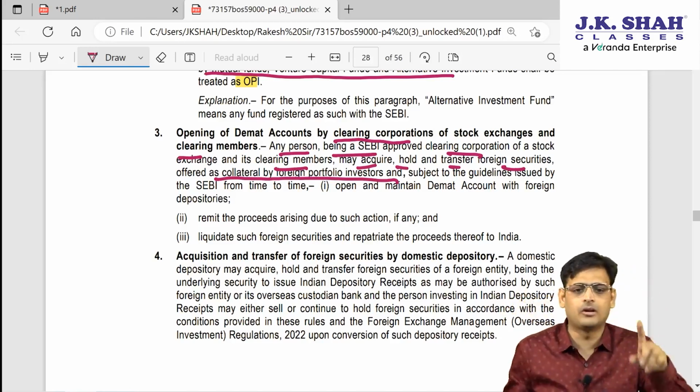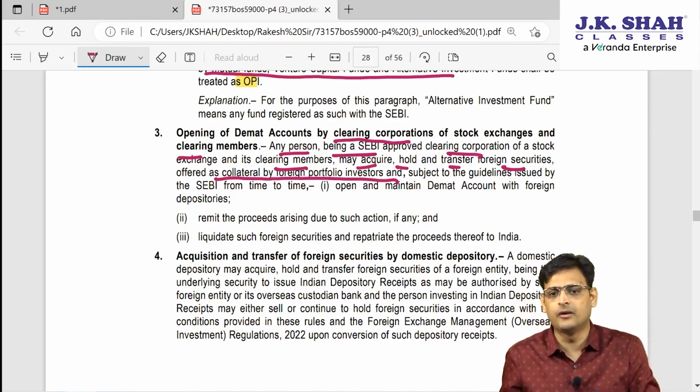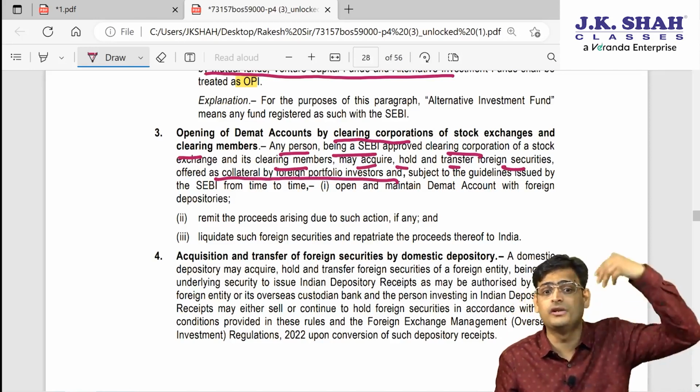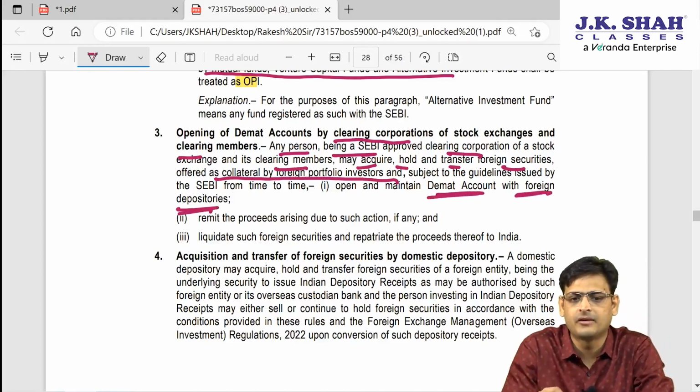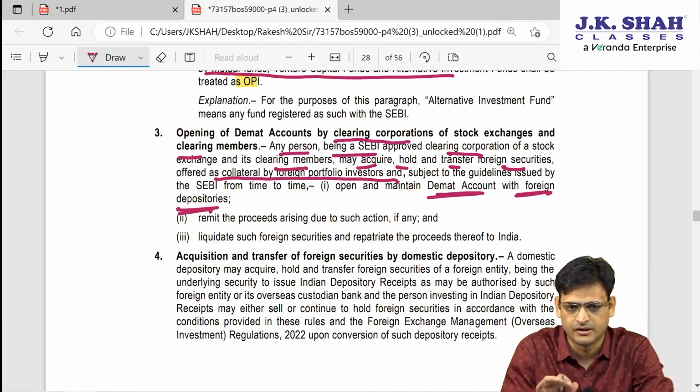Now, don't you think as a collateral they need to hold it? So, if they want to hold it, and let's assume they want to hold it outside India, don't you think they have to open demat with foreign depositories? They have to open demat with whom? Foreign depositories.